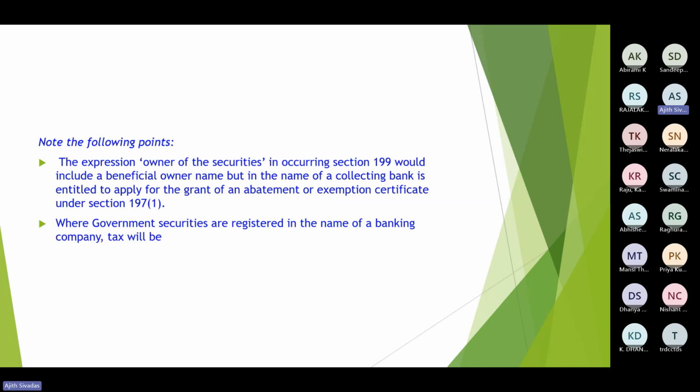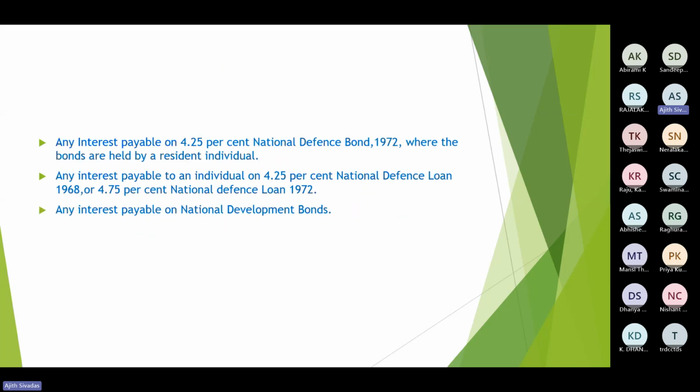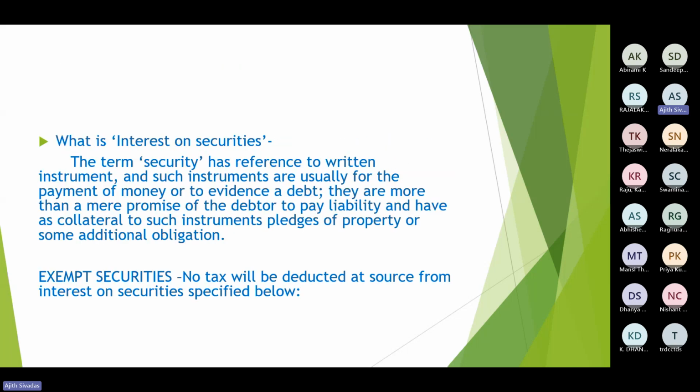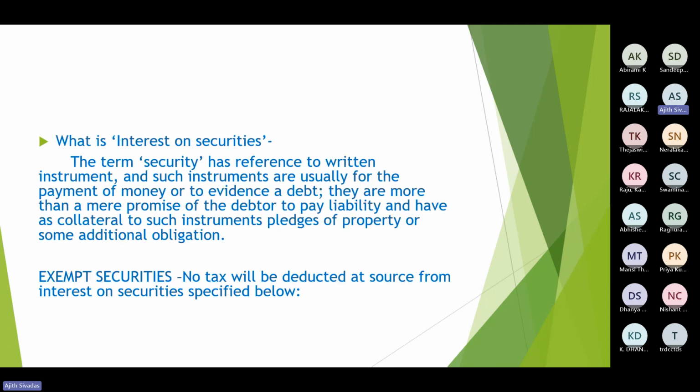Where government securities are registered in the name of a banking company, then the tax will be deducted at source from interest at the rate in force applicable to the banking company, without regard to the status of the beneficial owner. So there is no distinction between government and non-government. Then interest on 8% saving taxable bond. So these are all the various securities which are said to be exempted in nature. Apart from these, if you are making payment on securities, then this section 193 would be applicable.